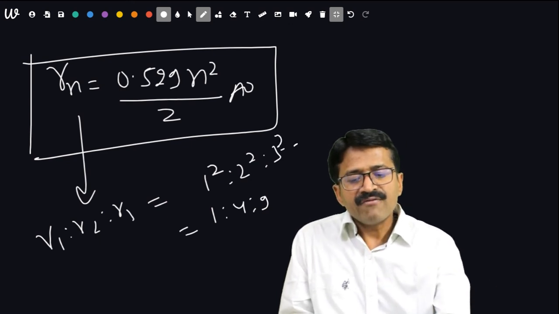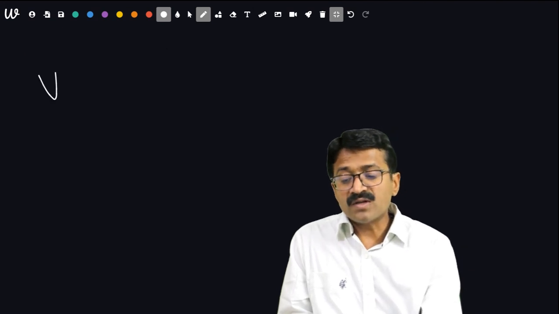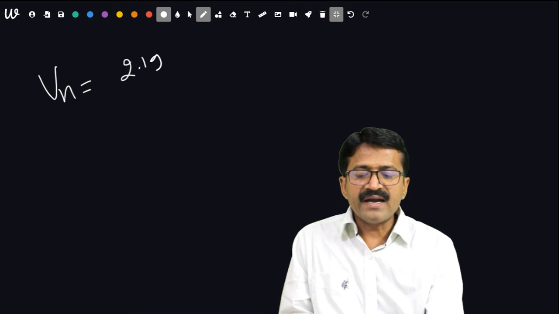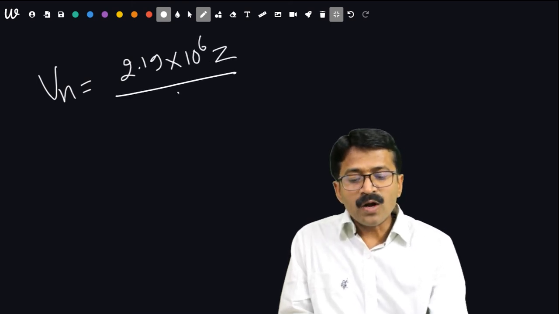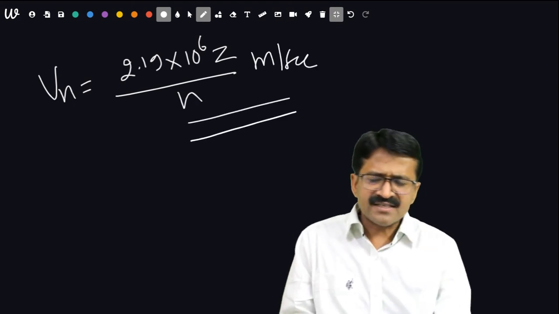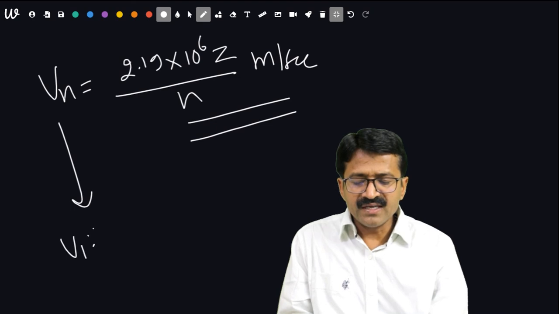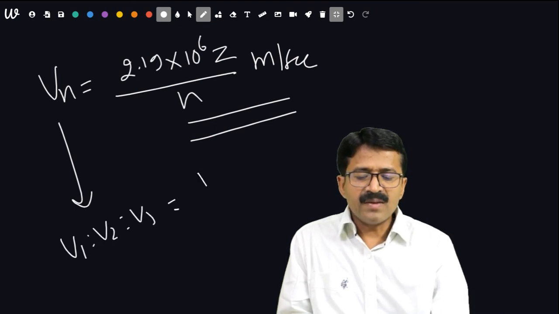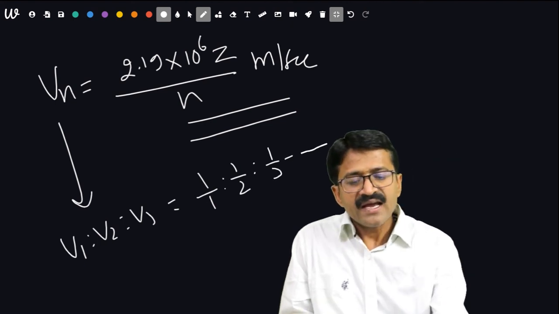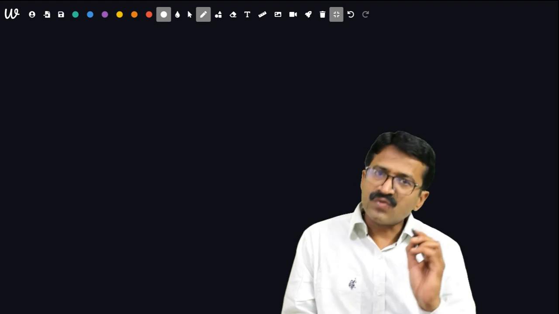Then after, velocity can be asked. Velocity will be Vn is equal to 2.19 into 10 to the power 6 Z upon n meter per second. Whenever a ratio is asked in this form, V1 is to V2 is to V3 will be 1 upon 1 is to 1 upon 2 is to 1 upon 3, etc. Then after, energy is asked, which is very important.